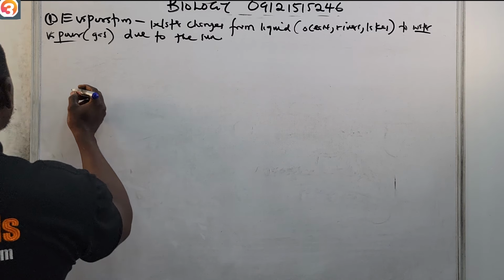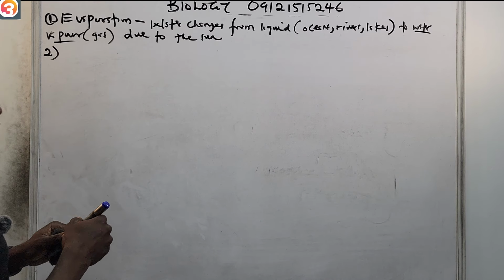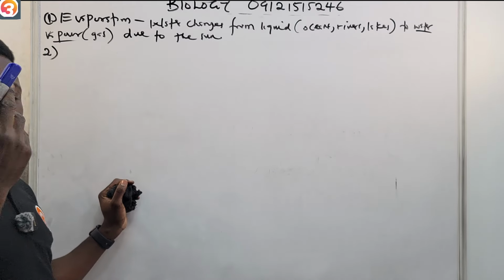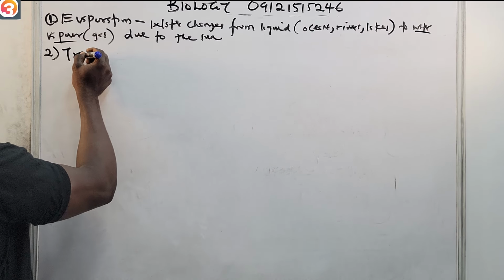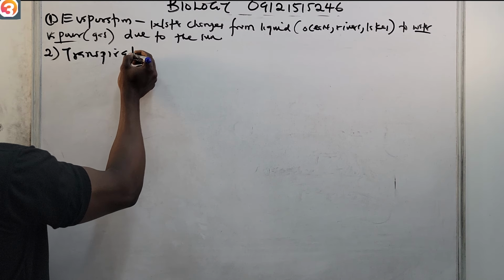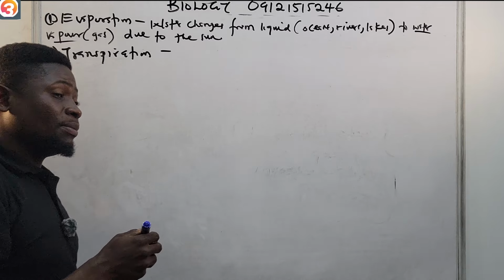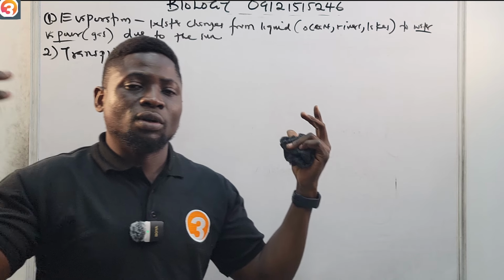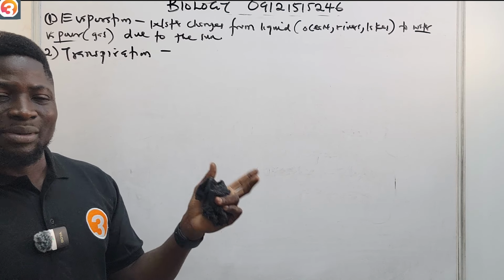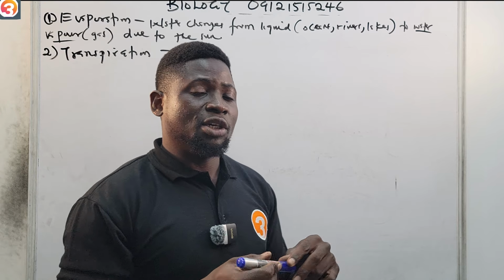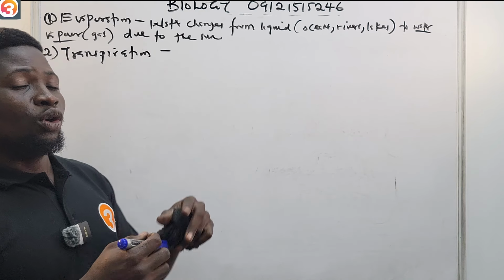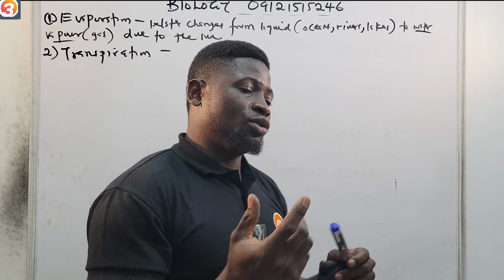Then number two, we now have transpiration. Water vapor also escapes through transpiration. This is a process by which plants lose water to the atmosphere from their leaves. So through transpiration, water is lost to the atmosphere through the leaves of plants.